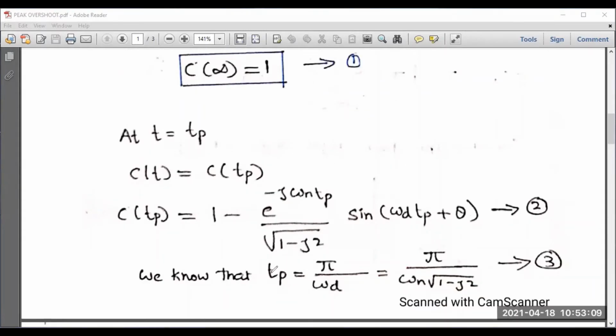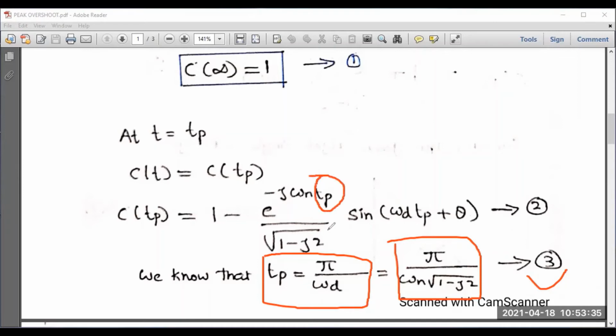In the last session, you derived an expression for peak time. What is the expression for peak time? Pi by omega d. You can also write the same expression with the help of the relation between the damped frequency of oscillation and the natural frequency of oscillation: pi divided by omega n into square root of 1 minus zeta square. You can call this expression the third expression. So instead of Tp here, you can put pi divided by omega n into square root of 1 minus zeta square, and instead of Tp here, you can put pi by omega d.